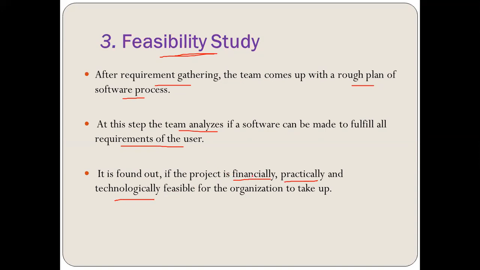Financially, economic feasibility; practically, that means operational feasibility; and technology means technical feasibility for the organization to take up. If this passes all three feasibility tests, only then is this software taken up. Else, it is negotiated on the terms of whatever point it fails.